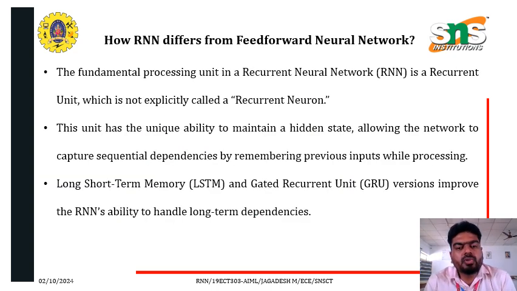So the fundamental processing unit in a recurrent neural network is a recurrent unit, which is also called a recurrent neuron. This unit has the unique ability to maintain a hidden state, allowing the network to capture sequential dependence by remembering previous input while processing. Long short-term memory, that is LSTM, and gated recurrent unit, that is GRU, versions improve the RNN's ability to handle long-term dependencies.